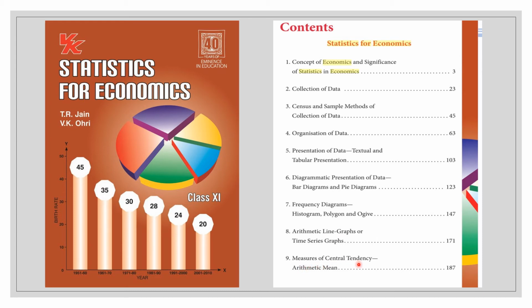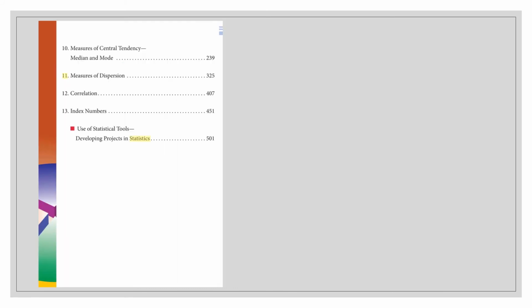I guess you have done measures of central tendency in your class 10 also, so it will not be tough for you to go through this statistics for economics. Moving further, the next part of the content is chapter number 10. You can see here is median and mode. About median and mode you must have learned in class 10 also.